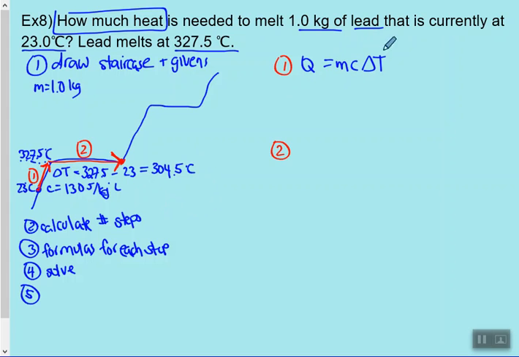I have my mass, I have my C, I have my delta T. So substituting in and solving. M is 1 kilogram. My C value is 130 joules per kilogram degree Celsius, and my delta T is 304.5 degrees Celsius.